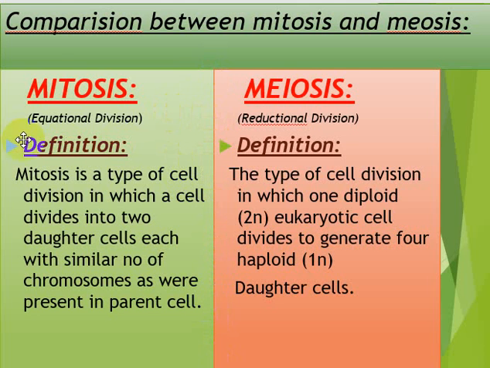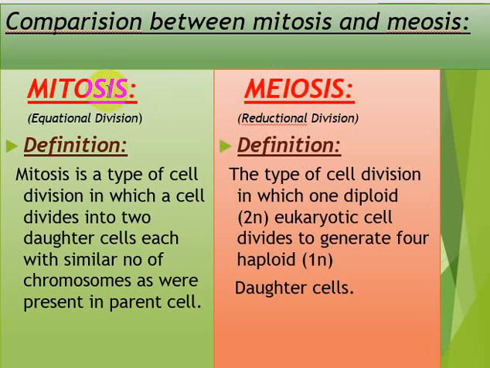Now, mitosis and meiosis are two types of cell division, as you know. These are typical types of cell division of eukaryotes, certainly of plants and animals. Mitosis is also known as equational division, and meiosis is also known as reductional division.